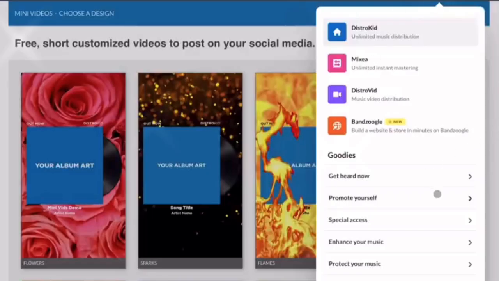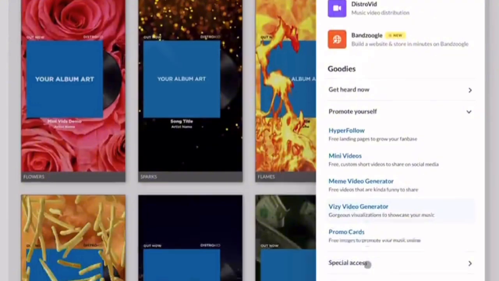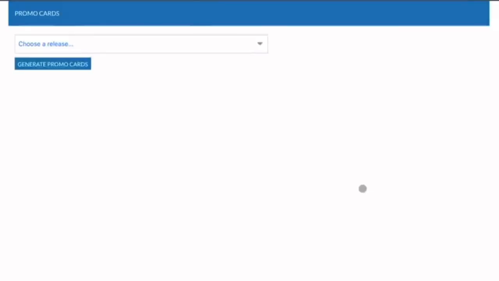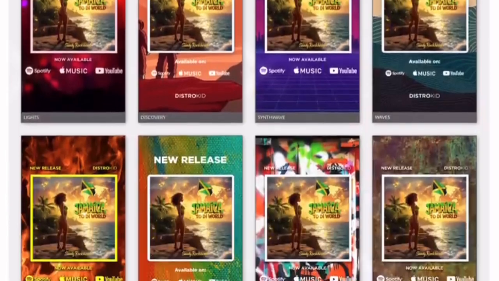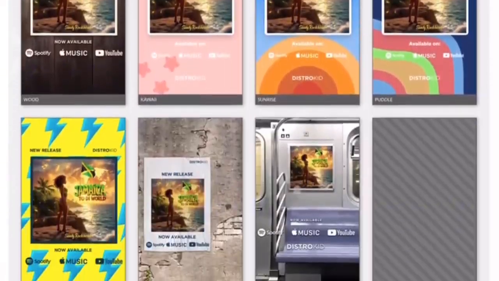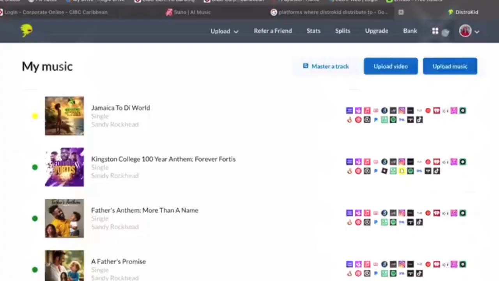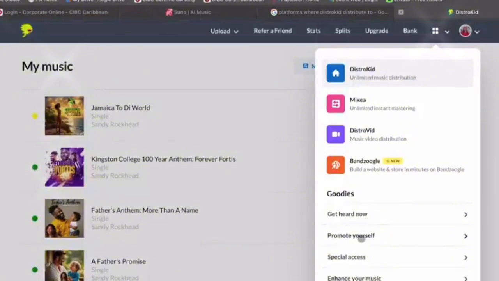Now, when your song is published, you also will get access to promo tools on DistroKid. Promo cards like this one that I'm showing you here on screen, where you have free images to share your song, Spotify Canvas, looping visuals, and hyper follow pages are emailed to you that you can use with one link to share your music on multiple platforms.